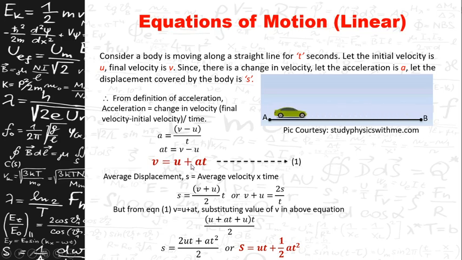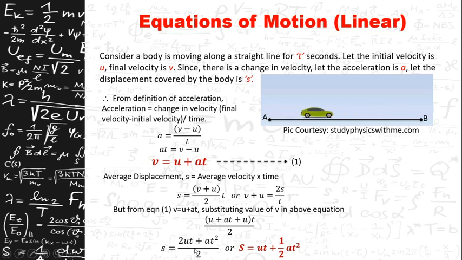Now further, we know that v = u + at from the first equation of motion. If you substitute that value of v in this equation, you will get S = (u + at + u)/2 × t. Now, u + u is 2u, so you get (2u + at) × t, which gives 2ut + at² divided by 2.